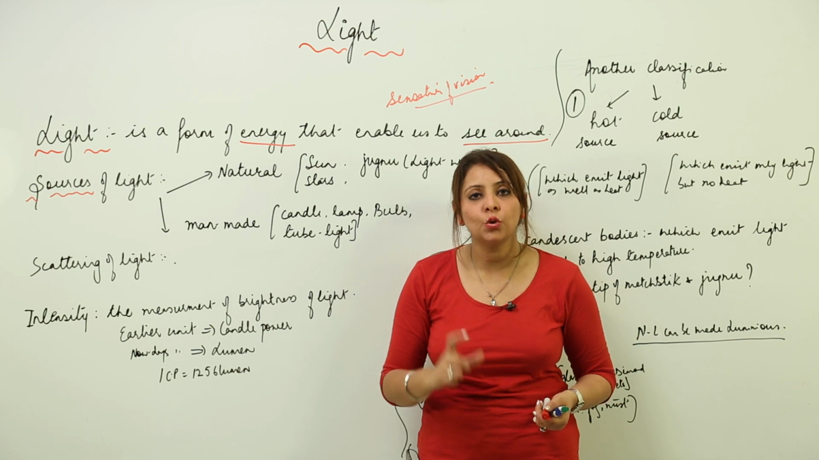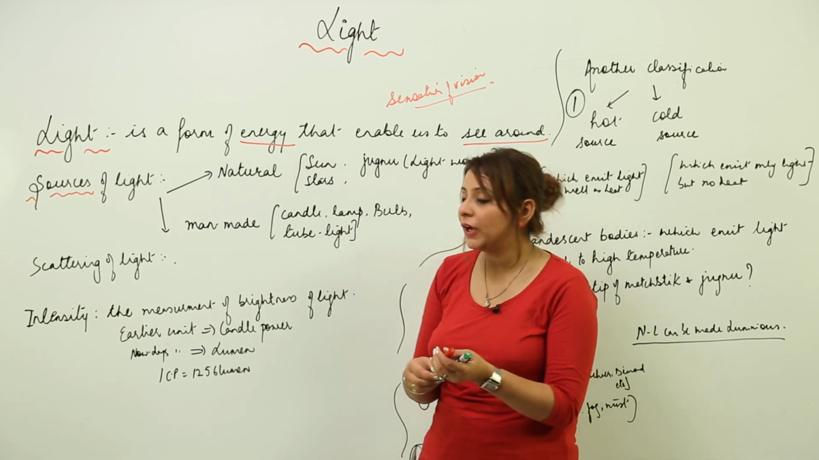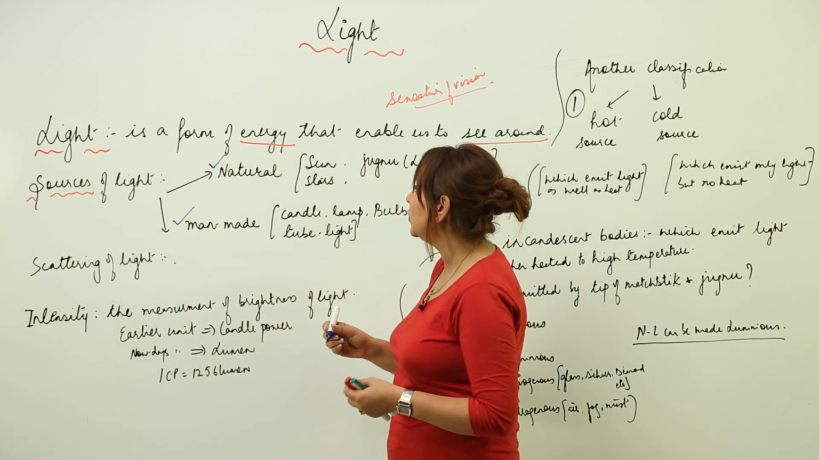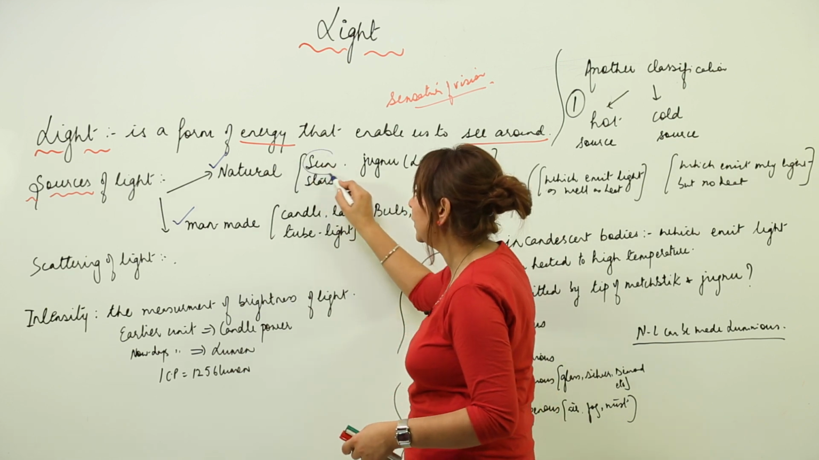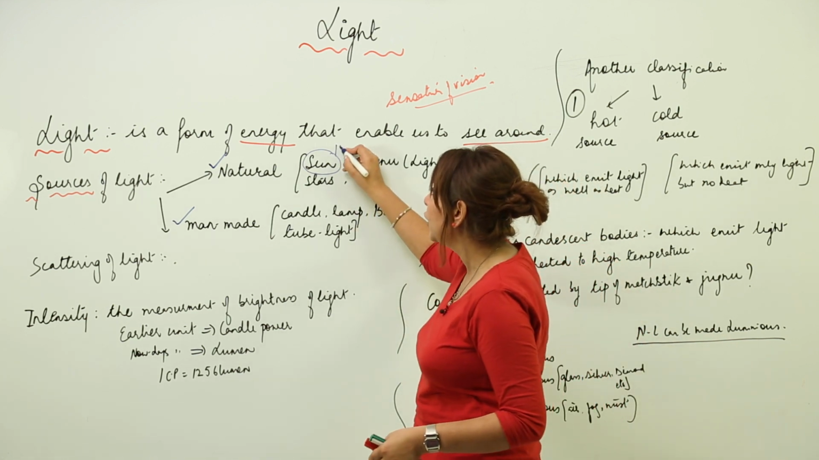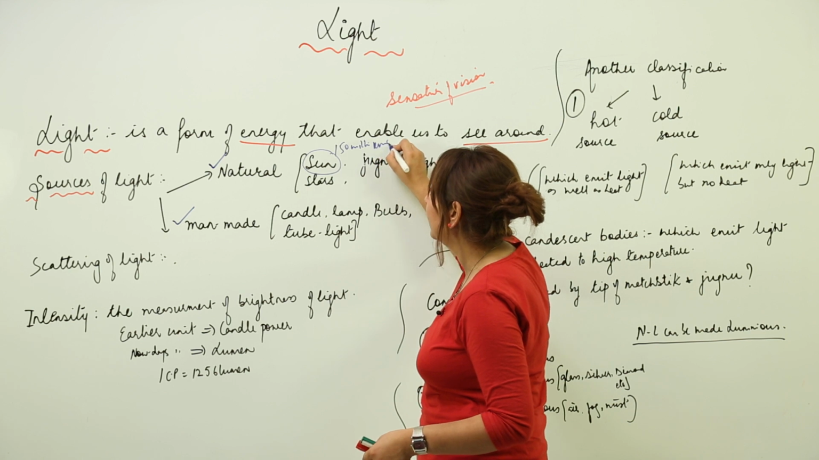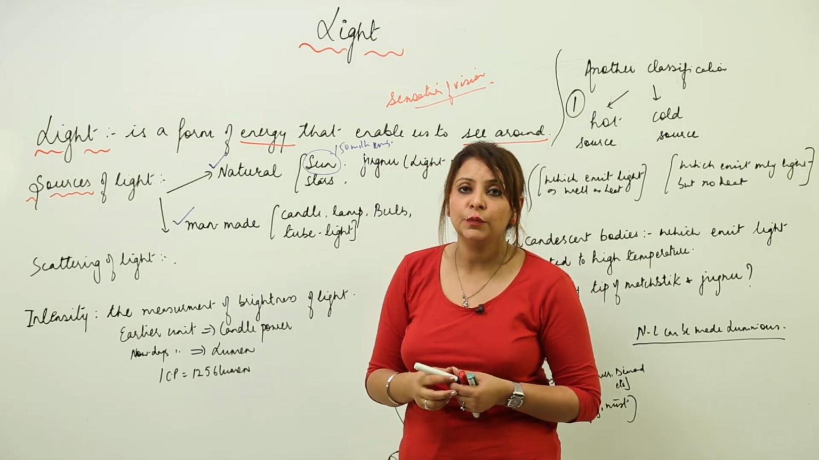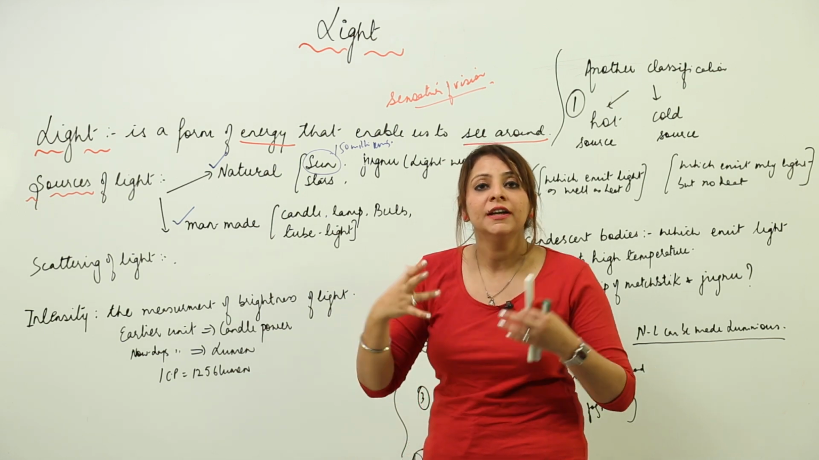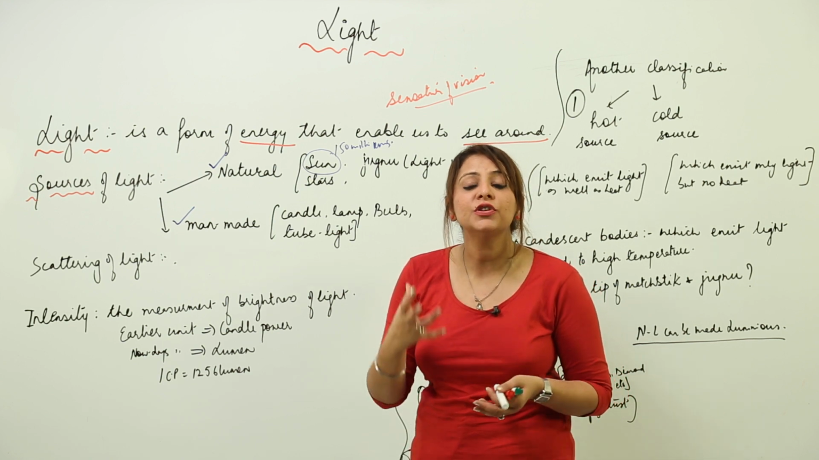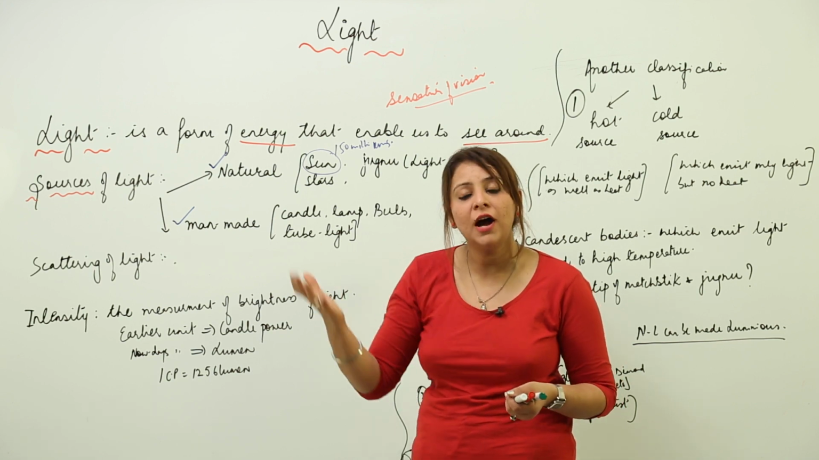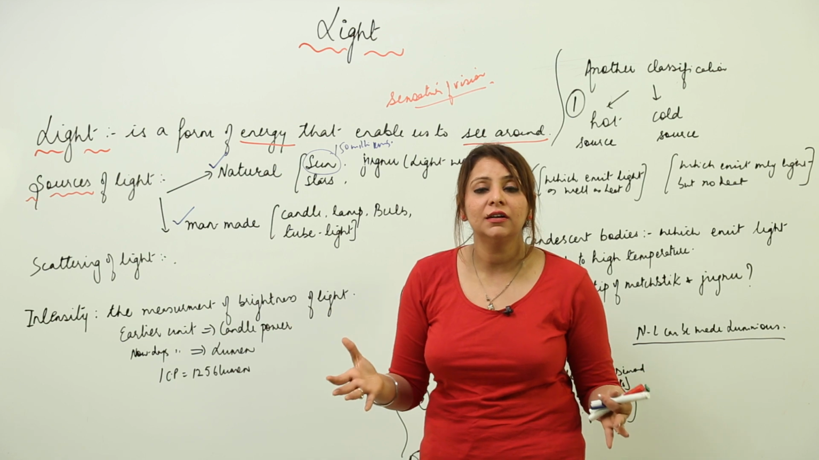So the sources are very important. We have two kinds of sources. We have natural sources, and we have man-made sources. Natural light, as I told you, the biggest source of light is the sun. And do you know how far the sun is from earth? It is approximately 150 million kilometers away, but still it makes the day bright. The light emitted from the sun is so intense that even though it is too far, it can still make the day bright.